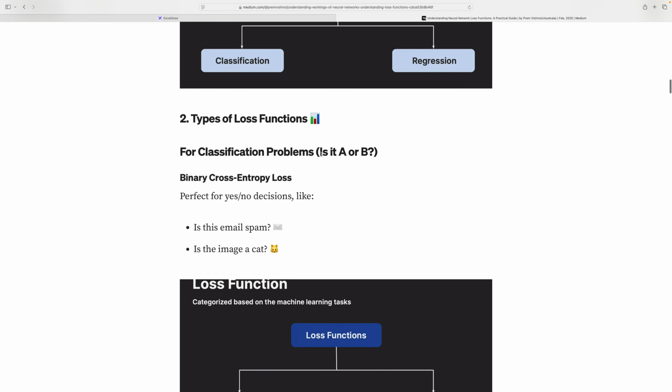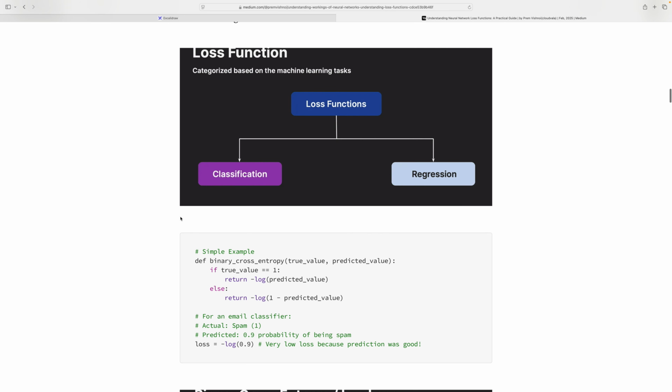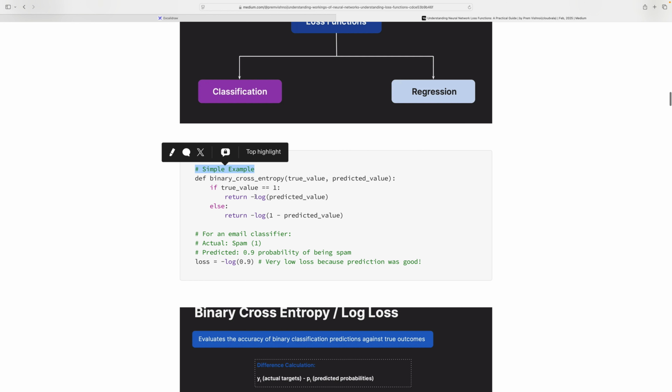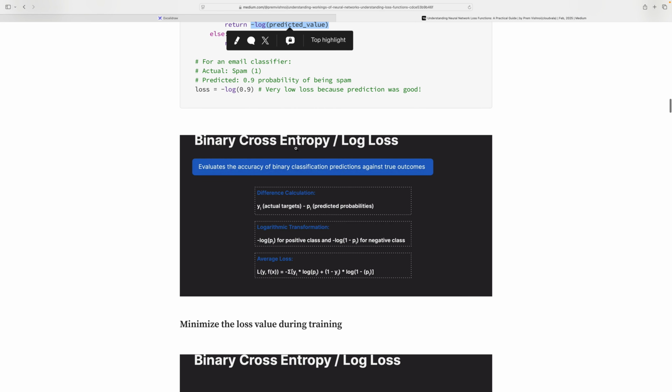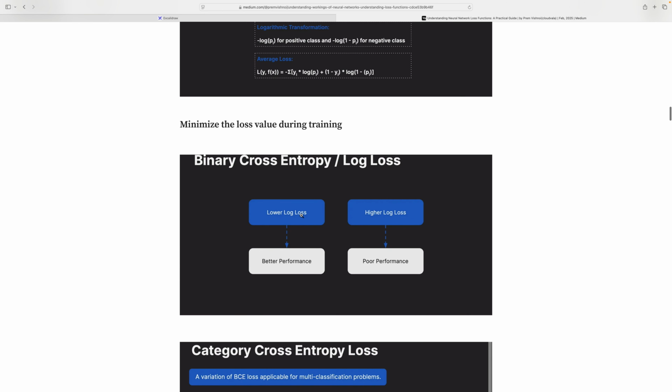Classification will be, is it A or B? Similarly for the loss function: is the email spam or not? Is the image a cat or not? This is a simple example of classification or binary. Binary means 0 and 1, spam and not spam. This is how it is used. They use a log function, which basically gives you 0 and 1. Now binary cross entropy uses the log function. Lower log loss means better performance, higher log loss means poor performance.